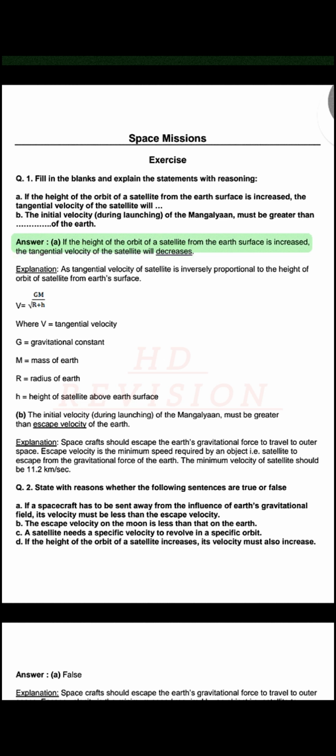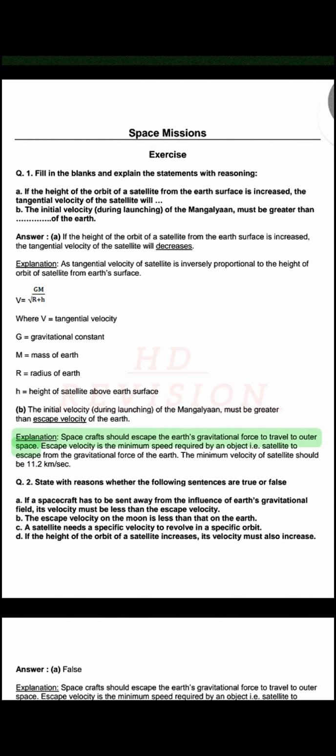Answer. If the height of the orbit of a satellite from the Earth's surface is increased, the tangential velocity of the satellite will decrease. Explanation. As tangential velocity of satellite is inversely proportional to the height of orbit of satellite from Earth's surface. V equals sqrt(GM/(R+H)). Where V equals tangential velocity. G equals gravitational constant. M equals mass of Earth. R equals radius of Earth. H equals height of satellite above Earth's surface.